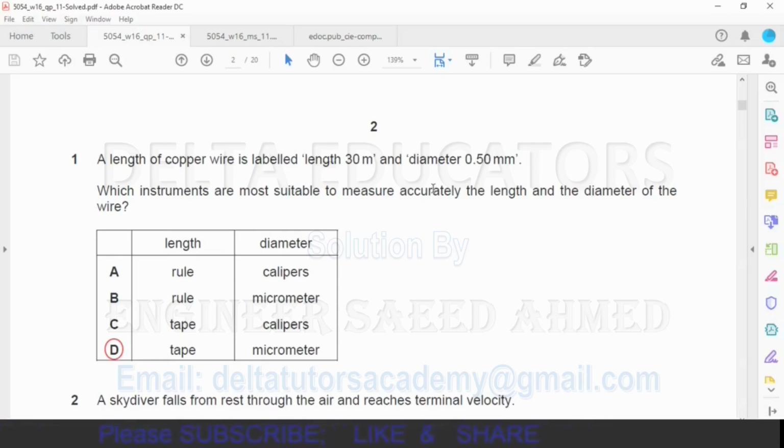The least count of vernier caliper is 0.02 millimeter, whereas least count for micrometer is 0.01 millimeter. What is least count? Least count of an instrument is the smallest and accurate value that instrument can measure. So we can say micrometer can measure more accurately, more precisely. So our best option is option D, where it is given to measure the length we have to use tape and to measure the diameter we have to use micrometer.